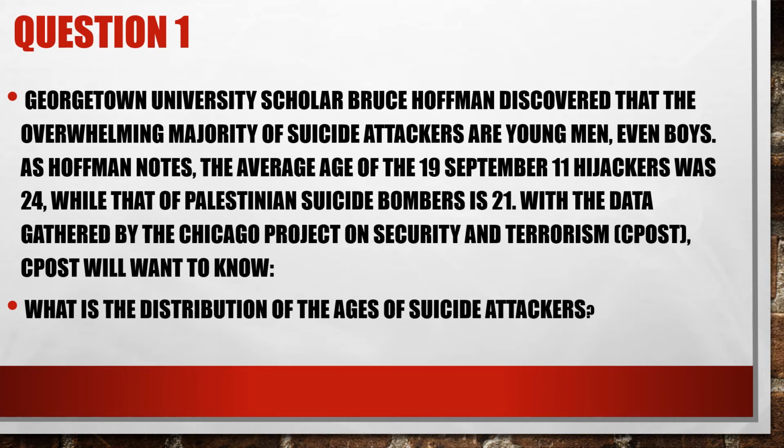Because suicide attacks are increasingly becoming a problem in our society, Georgetown University scholar Bruce Hoffman conducted a research study and discovered that most suicide attacks are carried out by people in the age range of about 20 to 29. He noted that the average age of the 9/11 hijackers was about 24, while the suicide bombers in Palestine were about 21. So with this data set, the Chicago Project on Security and Terrorism might want to know the distribution of the ages of attackers.